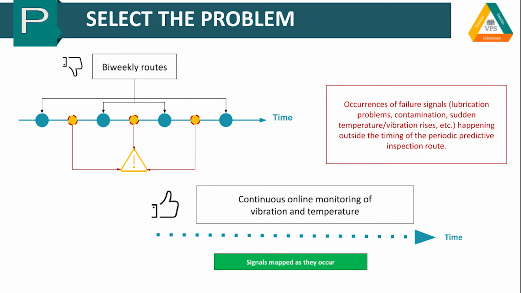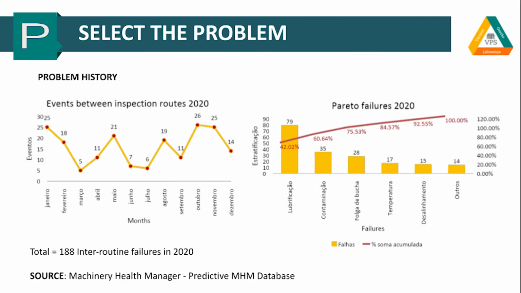Currently, the route is performed manually every 15 days, but ideally the data would be collected continuously. Ultimately, the CCQ work group hopes to make advances in production, operational safety, and cost reduction. History. In 2020, a total of 188 failures were recorded between the mine's biweekly routes.